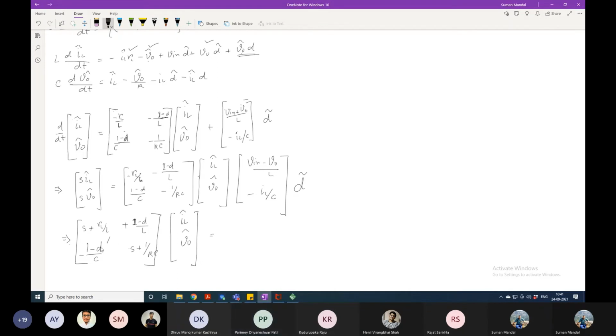These two sections will not have any S because it is basically a unit matrix multiplied with S. And then I have V in minus V0 by L and minus IL by C and D perturbation. Is it V in minus V0 or V in plus V0? V in plus V0.